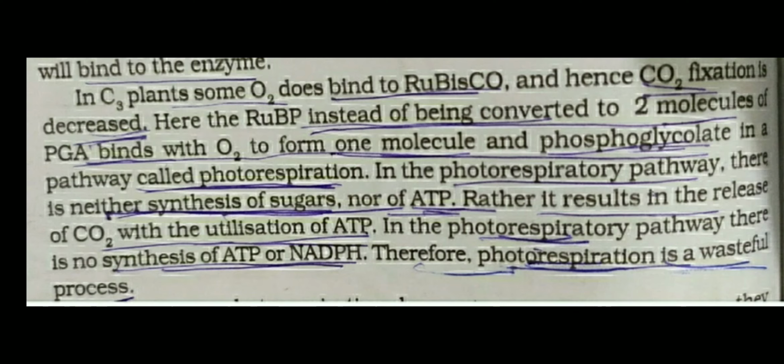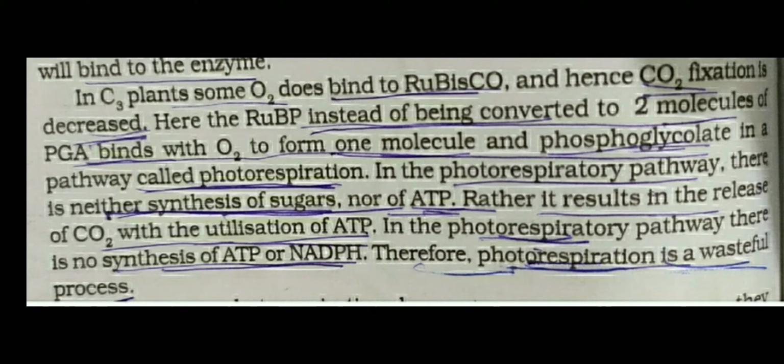In C3 plants, oxygen binds with Rubisco because the concentration of oxygen is high, hence CO2 fixation is reduced.